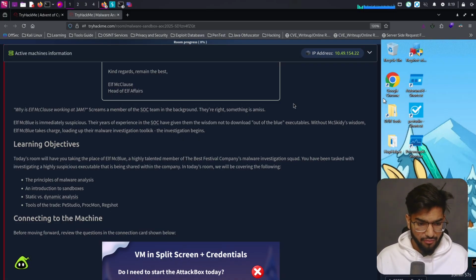Today's room will have you taking the place of Elf McBlue, a highly talented member of the Best Festival Company's malware investigation squad. You have been tasked with investigating a highly suspicious executable that is being shared within the company. In today's room, we'll be covering the following: the principles of malware analysis, an introduction to sandboxes, static versus dynamic analysis, and tools of the trade: PeStudio, Procmon, and Regshot.